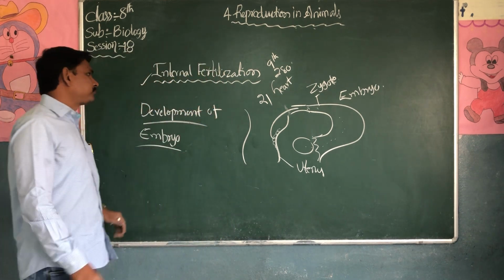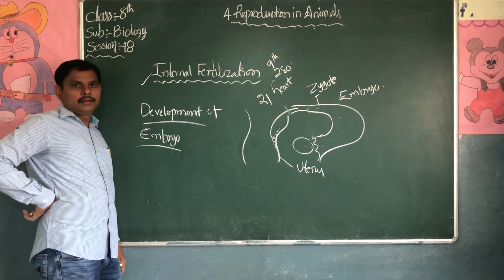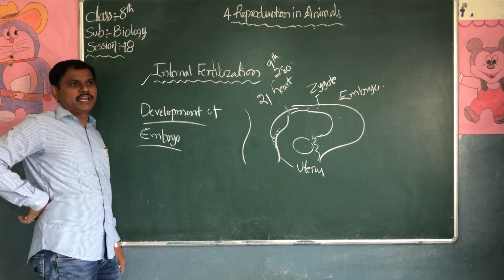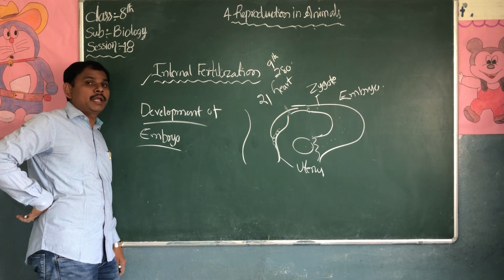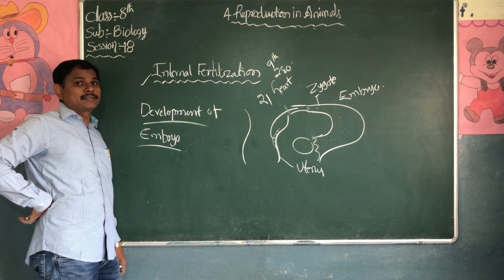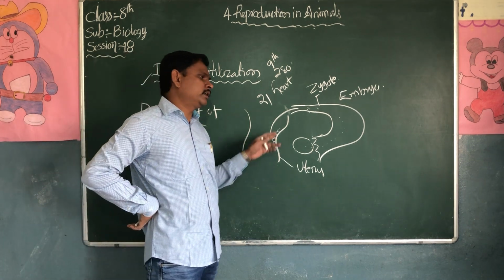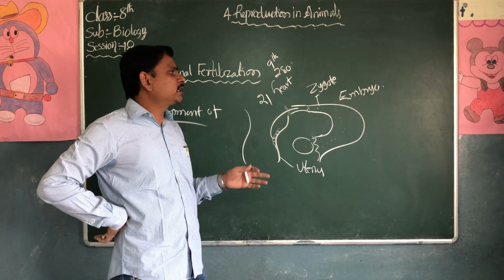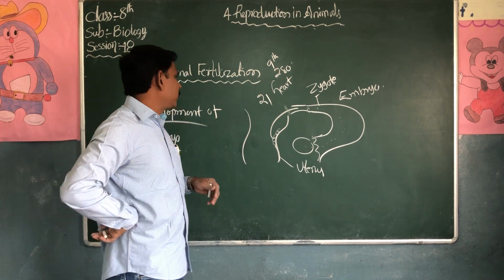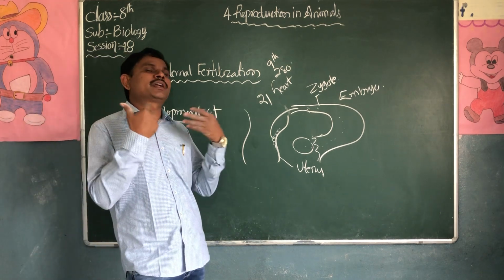This is about internal fertilization and external fertilization. If fertilization takes place inside the female body, it is called internal fertilization. In animals and human beings, you can see internal fertilization. But in external fertilization, the fertilization takes place outside the body.